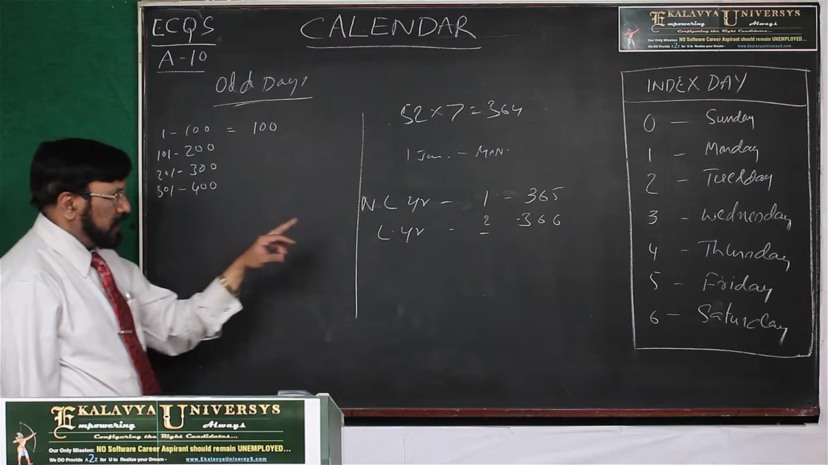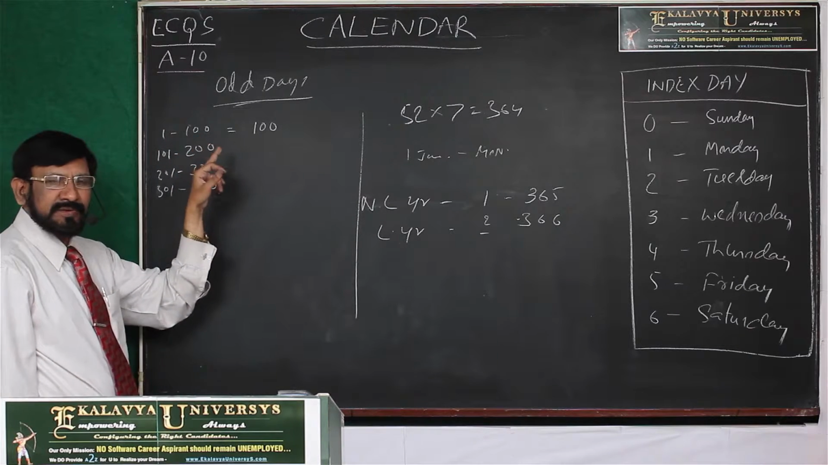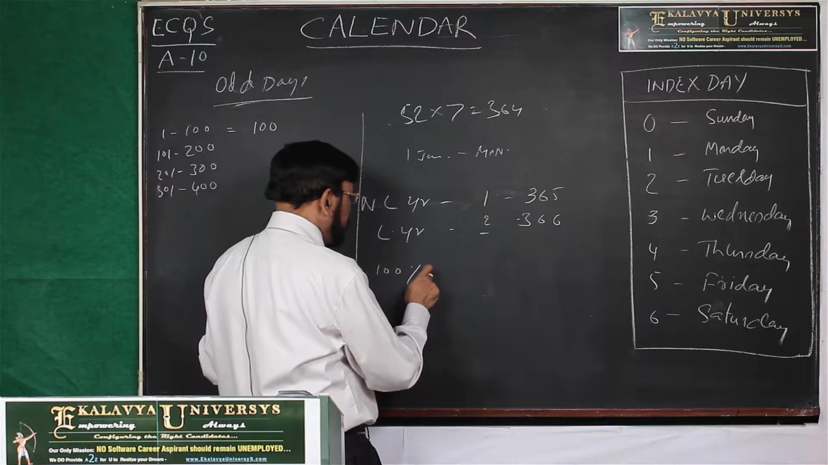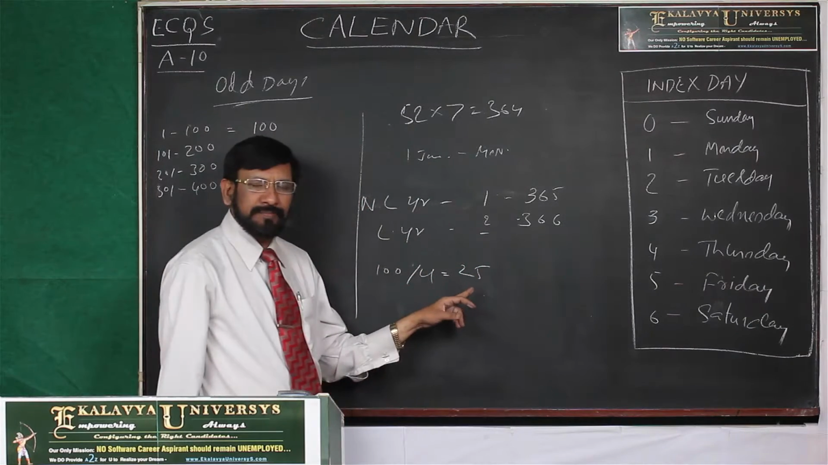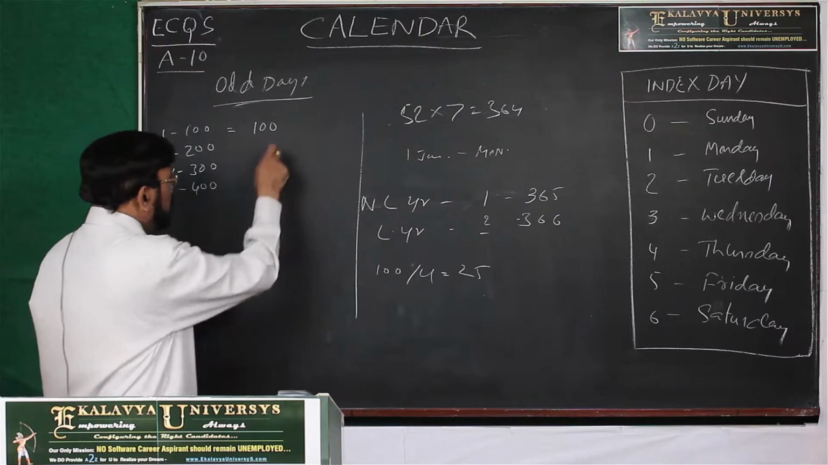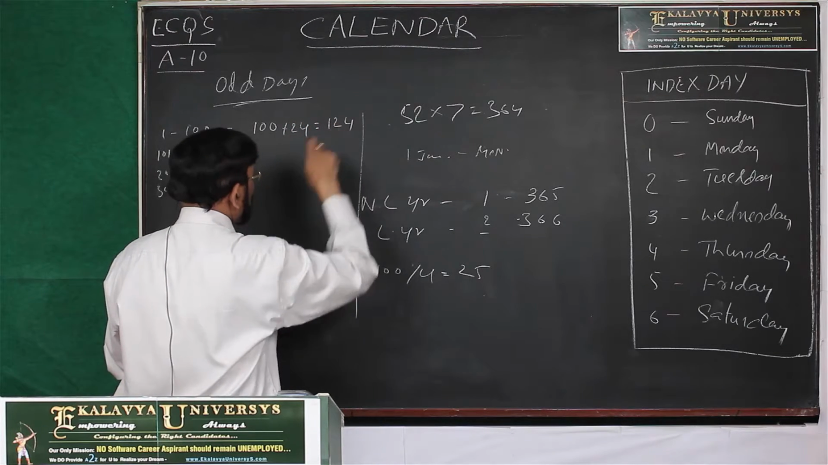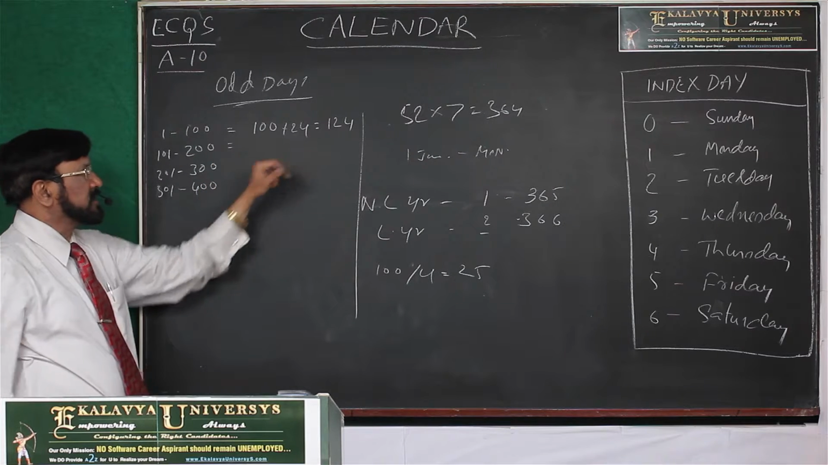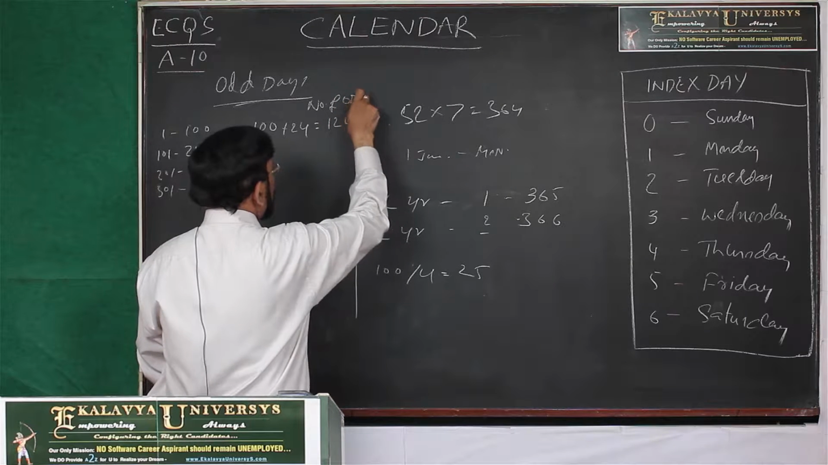Next thing, what is extra? How many leap years are there in 100 years? According to our calculation, 100 divided by 4, 25 leap years should be there. But here 100 is not a leap year. That's why 24 are there. So 124. Okay. The first 100 years have 124 odd days.